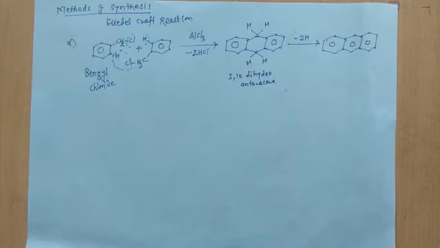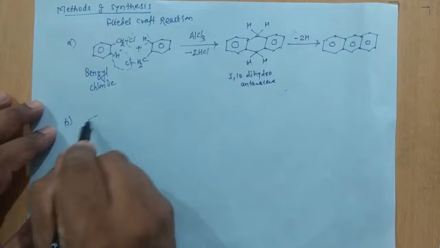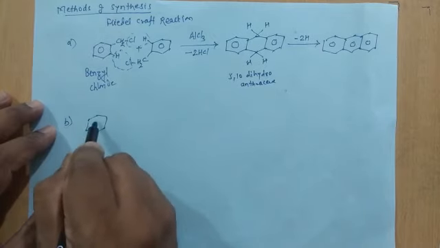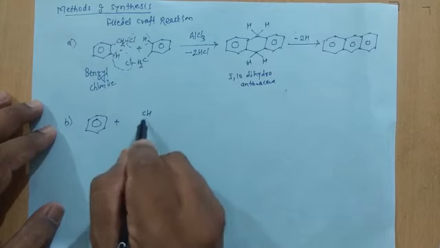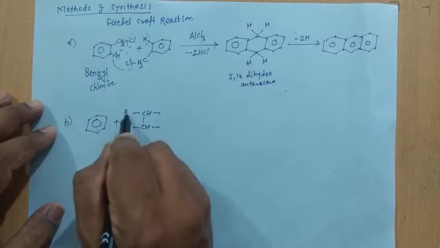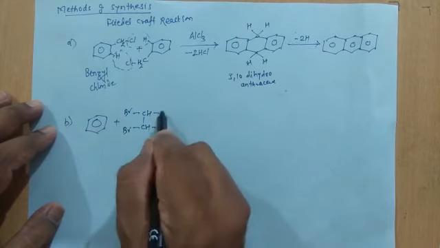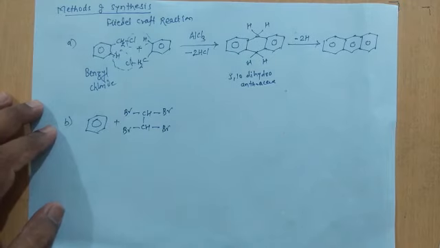Now the second method is the same type of reaction, the Friedel-Crafts reaction, where we are reacting benzene with acetylene tetrabromide.